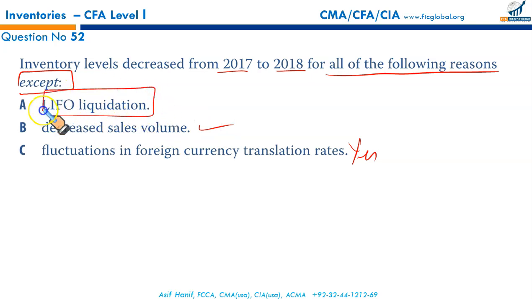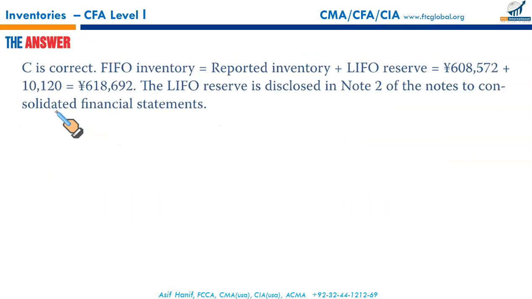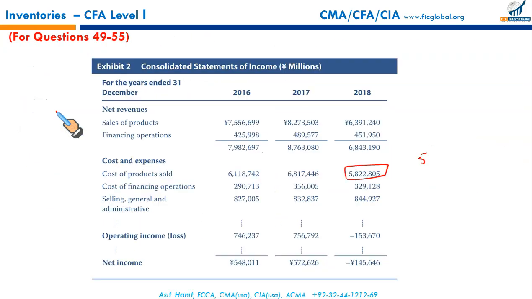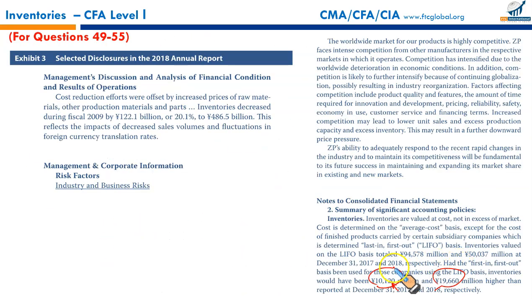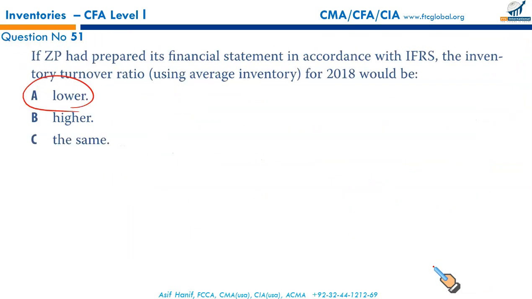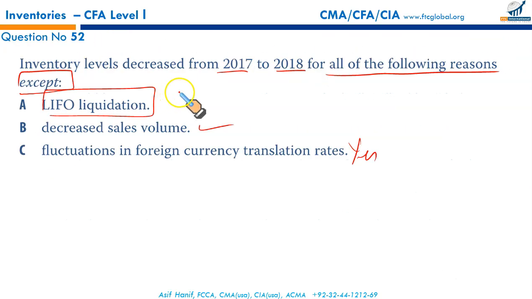LIFO liquidation, no, this is not the reason. There is no LIFO liquidation. How do we know? Because the LIFO reserve has increased over the period from 10,120 million yen to 19,660 million. There has been an increase in LIFO reserve, so saying LIFO liquidation is wrong. This is not the cause. So this is our correct option then, A.